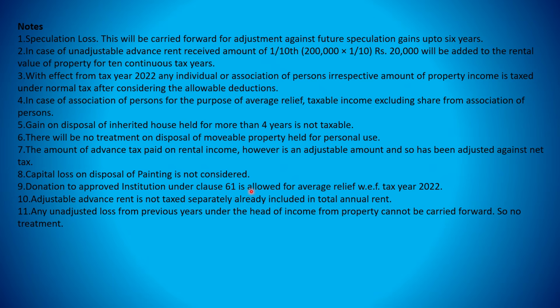Donation is considered. Donation to an approved institution is allowed up to 30% of the income. Adjustable advance rent is not taxed, as it is already included in annual rental income. This is adjustable, so there is no treatment for it. The treatment of unadjustable advance rent is that we need to add 10% in income from property. Similarly, any unadjustable loss from previous years under the head of income from property cannot be carried forward, so no treatment here. These are the notes for this question.